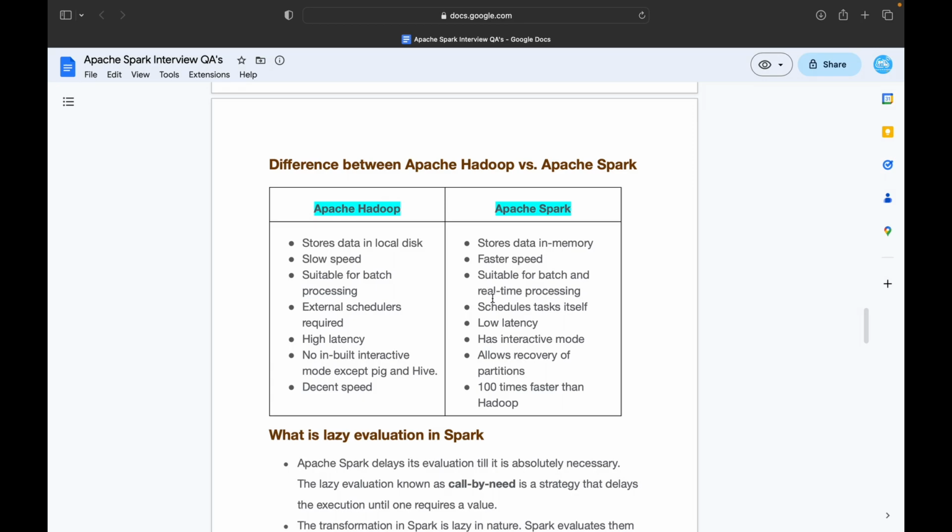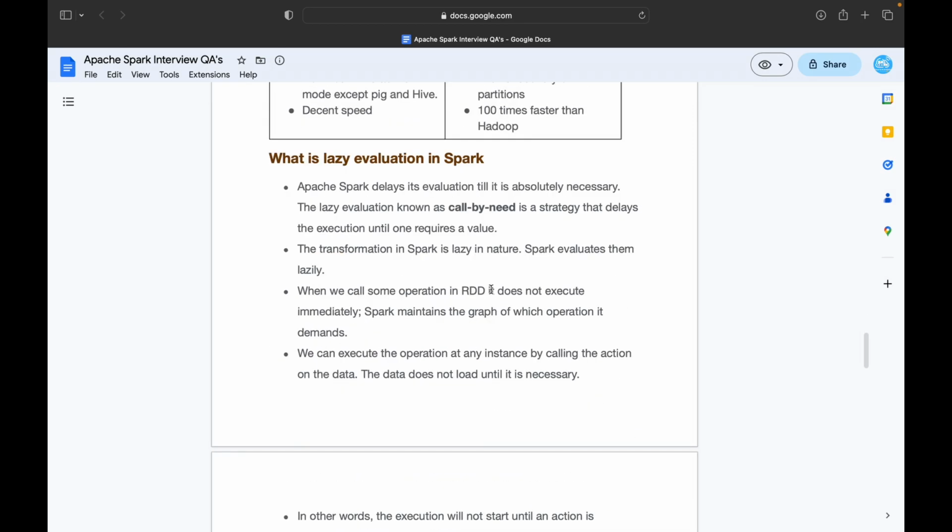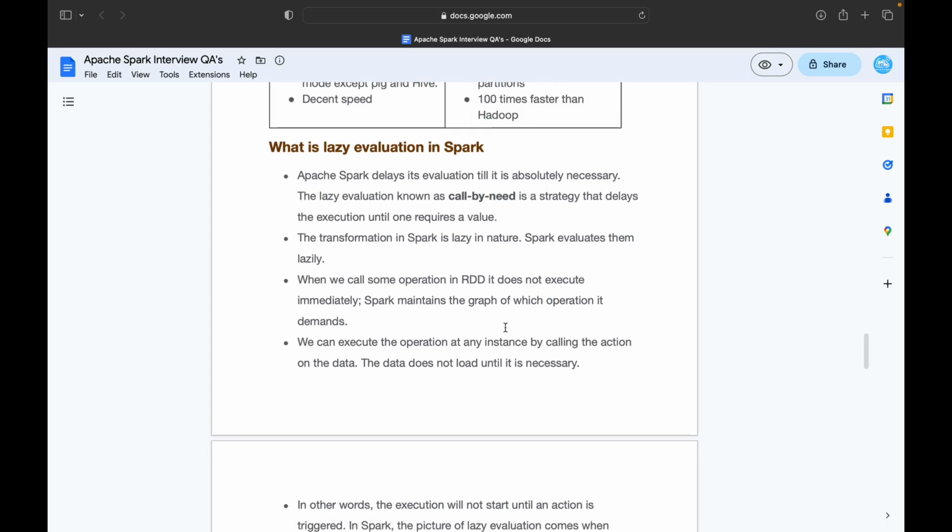The next popularly asked question is, what is lazy evaluation in Spark? Spark is known for its lazy evaluation method. We'll try to understand what lazy evaluation is and what its benefits are. Apache Spark delays its evaluation, that is, doing the transformation or taking action on a particular transformation, till it is absolutely necessary.